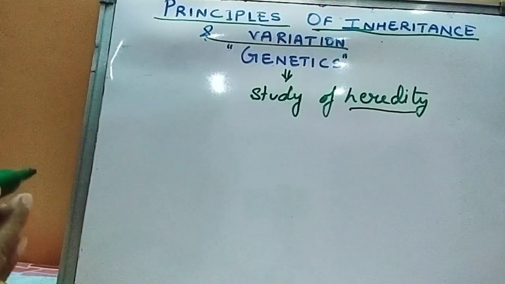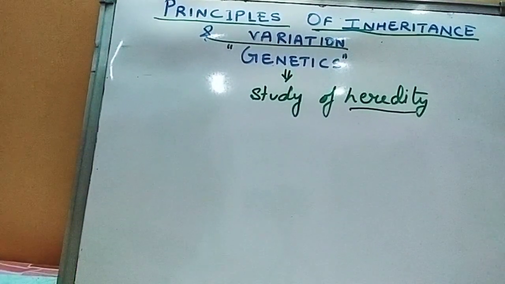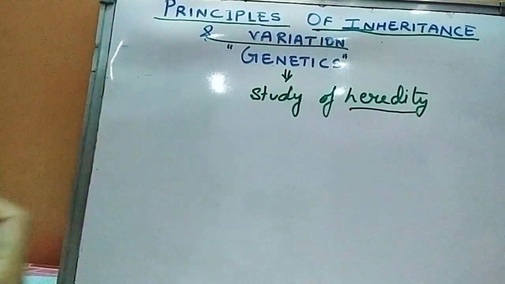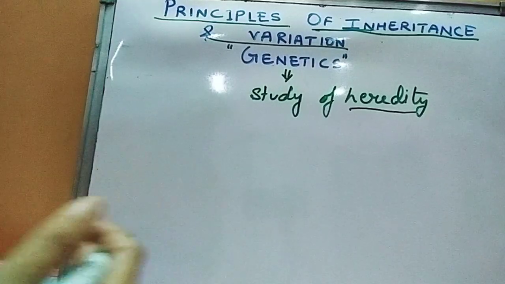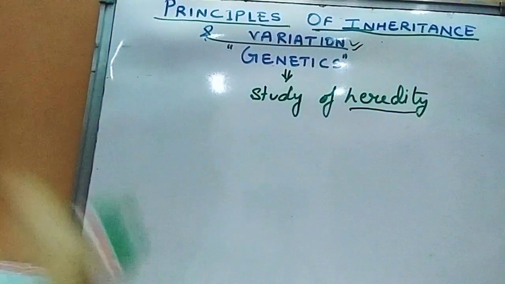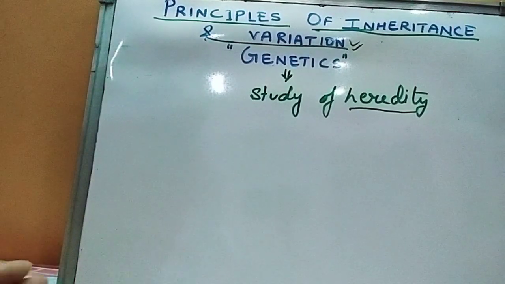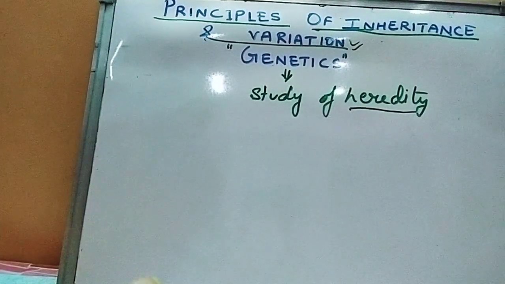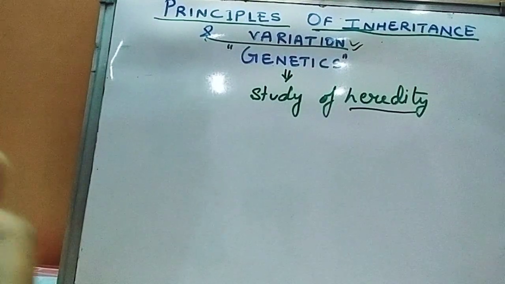Remember that we all are human, but we are not same. We have the features like two eyes, two ears, one mouth, one nose, two legs, but still we can be differentiated. That is because of the variation. And in the chapter of cell division, when crossing over happens in meiosis, the part of the chromosome, the chromatids get exchanged, that leads to the new character formation, that is called variation.